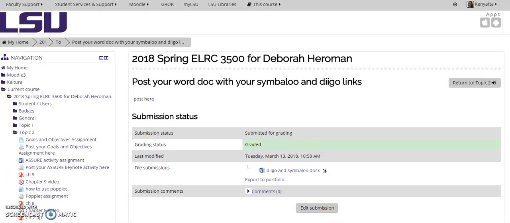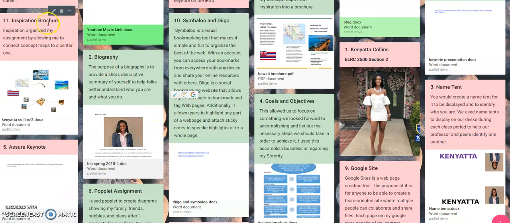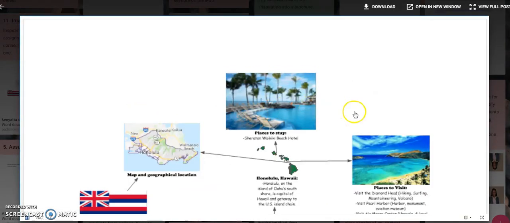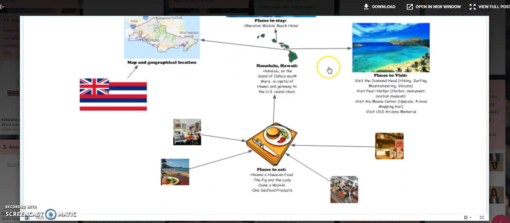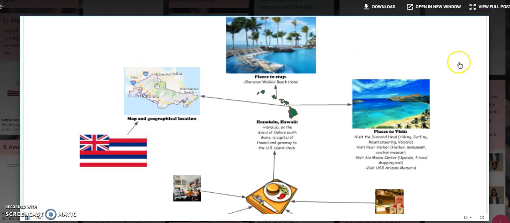Okay, so next, moving along. For number 11, I have my inspiration brochure. It organized my assignment by allowing me to connect concept maps to focus on the center of one. So here's what that looks like. And I did mine based on the location of Honolulu, Hawaii.